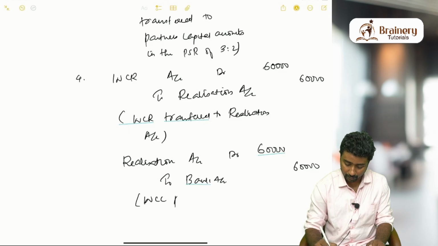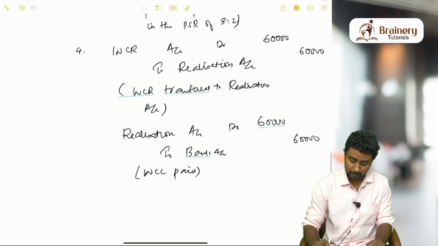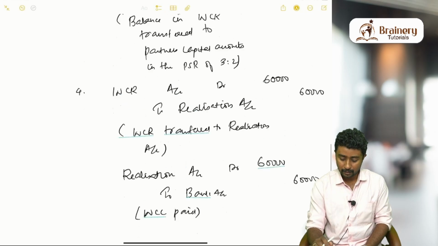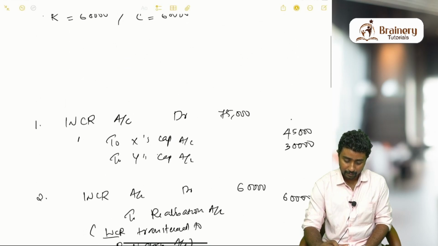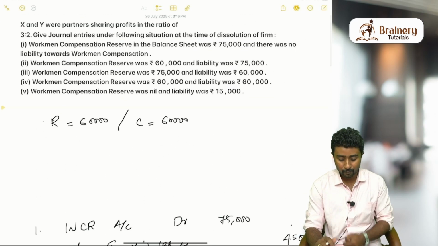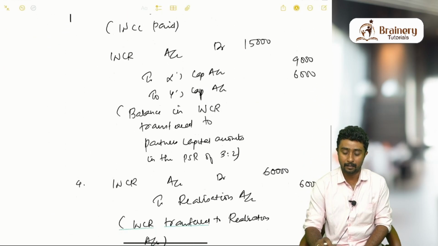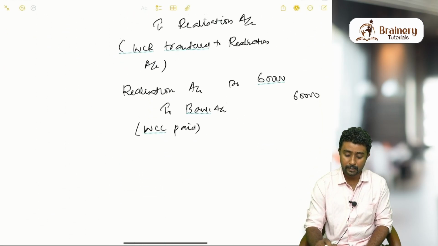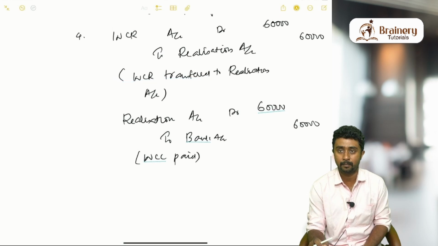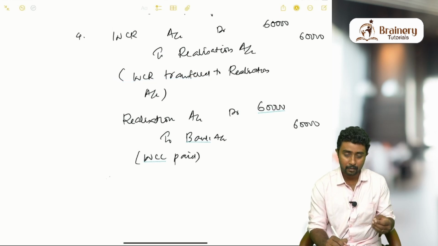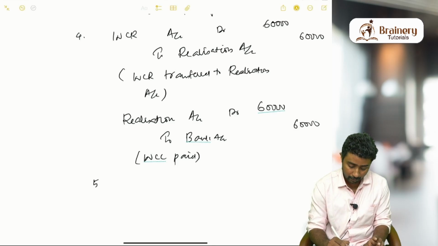Workmen compensation claim paid. Next, think about the available amounts. Reserve was 60,000, claim was also 60,000, so we have transferred the entire reserve to the realization account. Is there anything remaining to be shared to the partners? No, nothing is remaining, so there is no entry for distributing the balance to the partners.